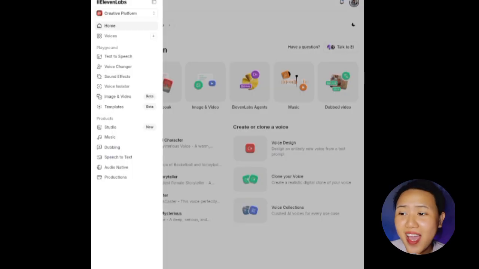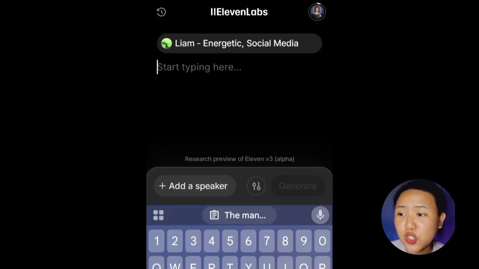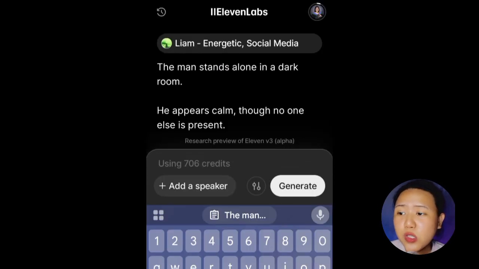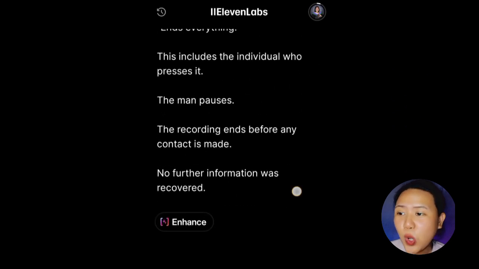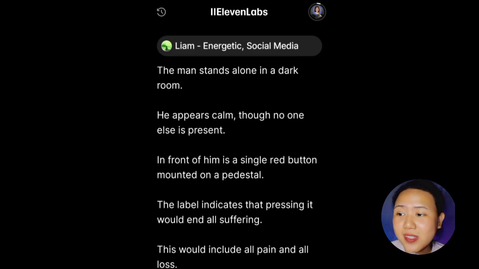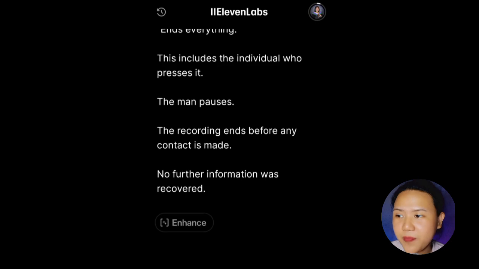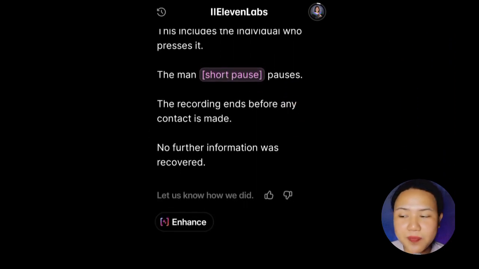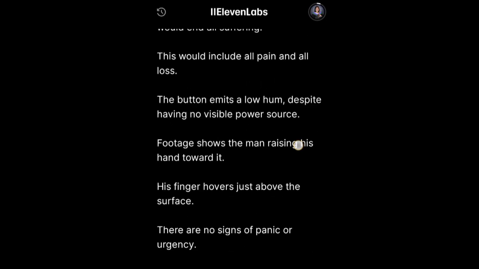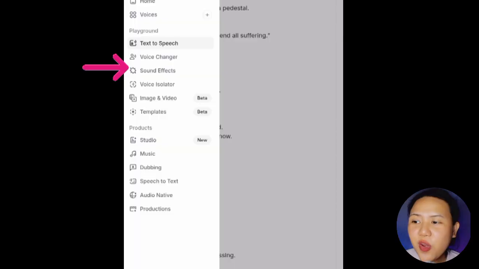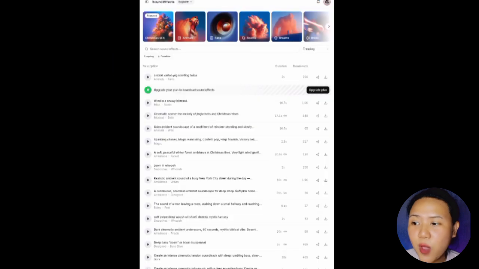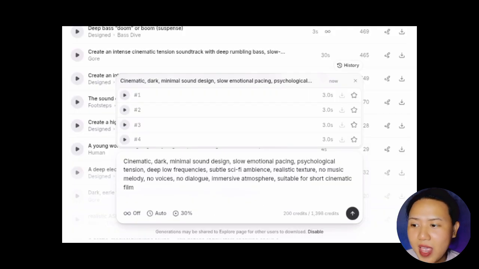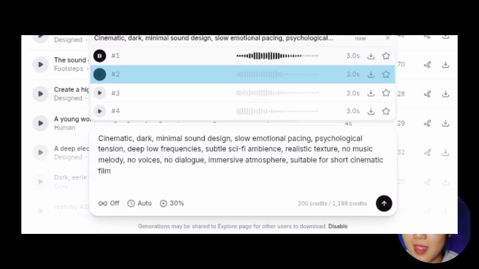A silent story dies fast, so next is voice and sound. For voiceover, I use ElevenLabs. I go to text to speech, pick my voice, and select model V3. Then I paste the narration from ChatGPT. For example, the man stands alone in a dark room. He appears calm. For sound effects, I go to ElevenLabs Sound FX, paste the sound prompt, and generate. Now we have video, voice, and sound effects.